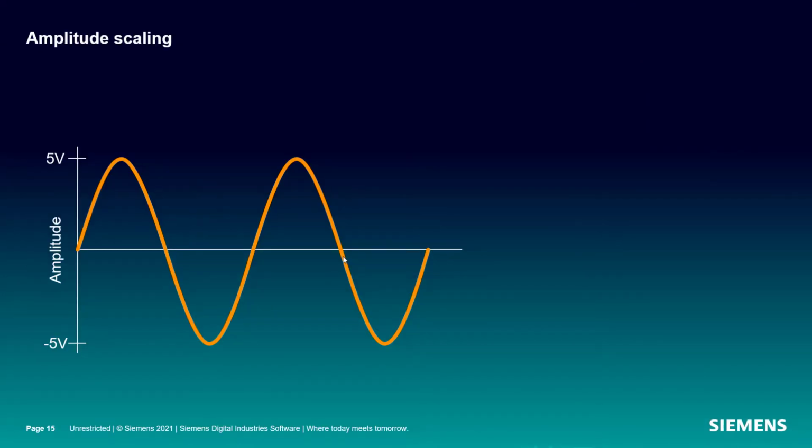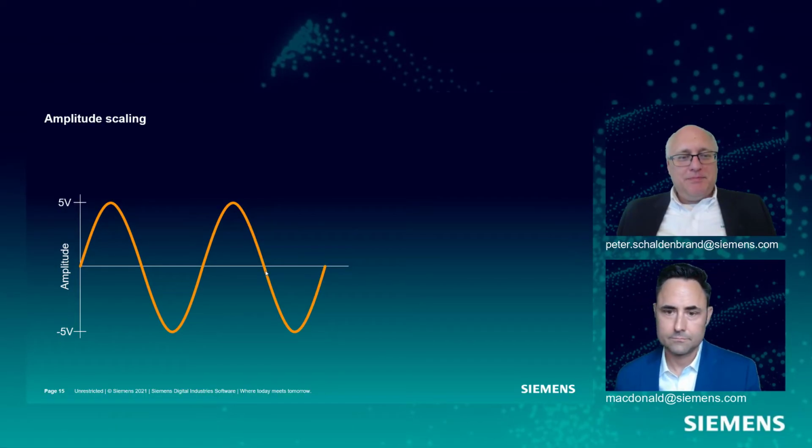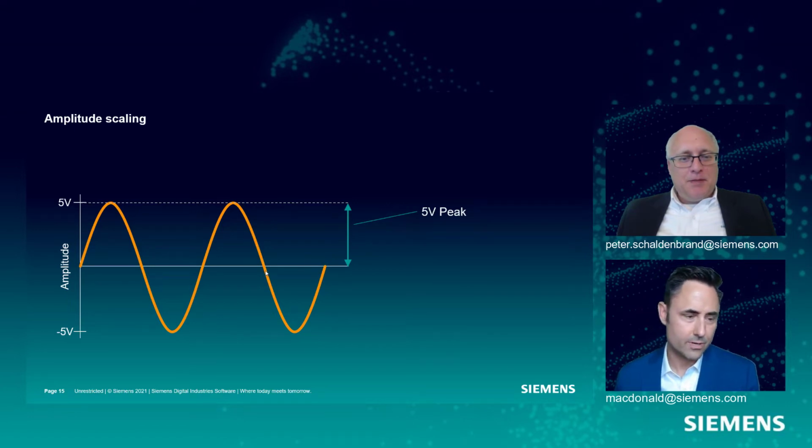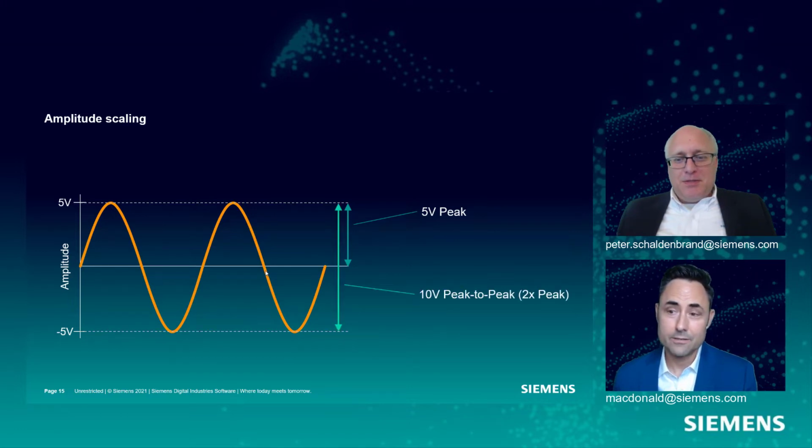Okay, here's another question for you. What is the amplitude of this sine wave? It's 5 volts, right? That's one way of saying it. I could say 5 volts peak. Is there any other way to describe this amplitude? There should only be one way, otherwise it'd be confusing. Well, there are at least 3 ways. I guess if you went from -5 up to +5, what would that be? 5 volts peak to peak or something? Well, it shouldn't be 5 volts peak and 5 volts peak to peak, right? It would be 10 volts peak to peak, or twice the peak amplitude. Yeah, that's what I meant. I wasn't confused at all.